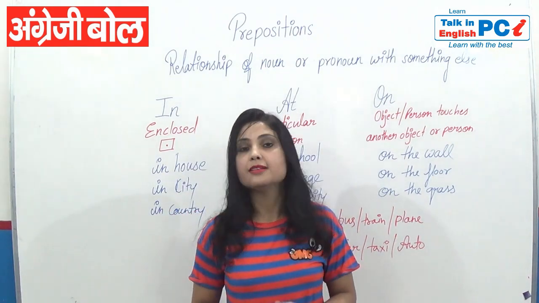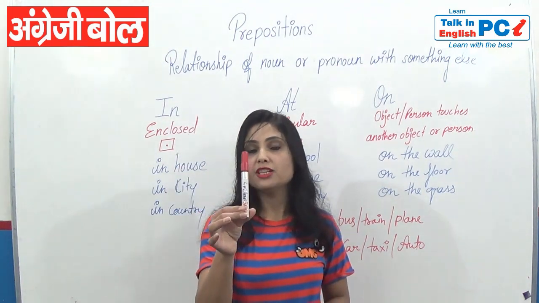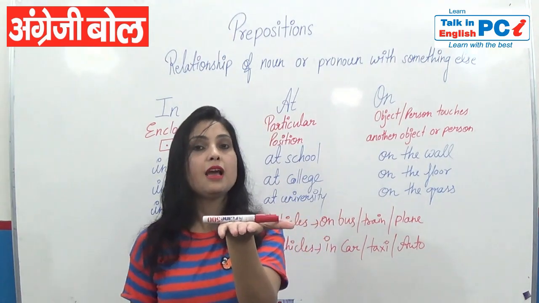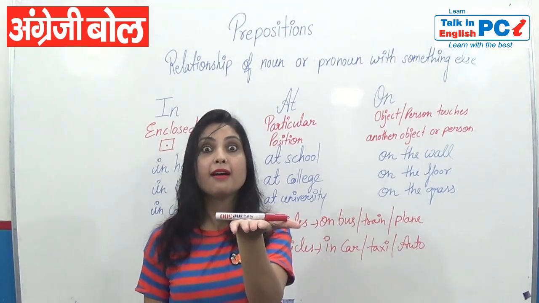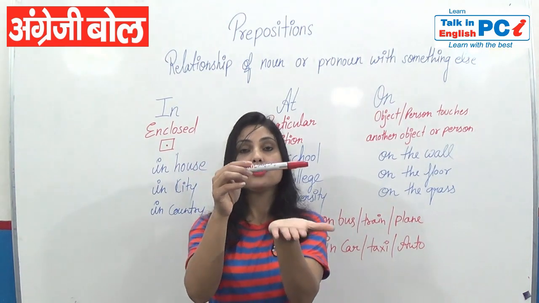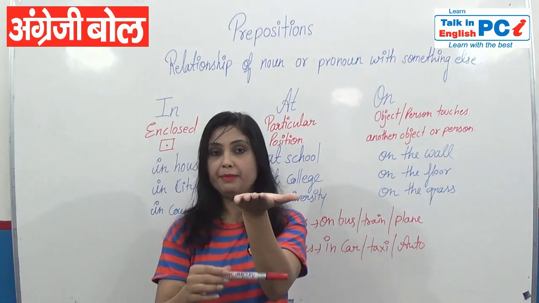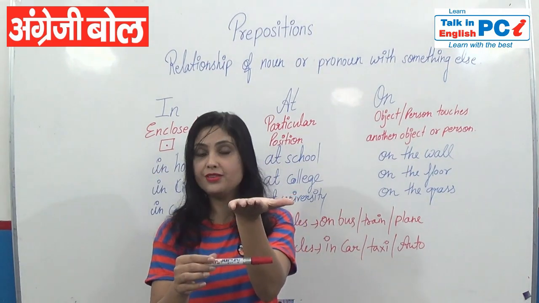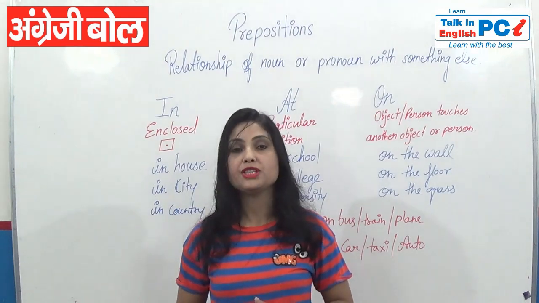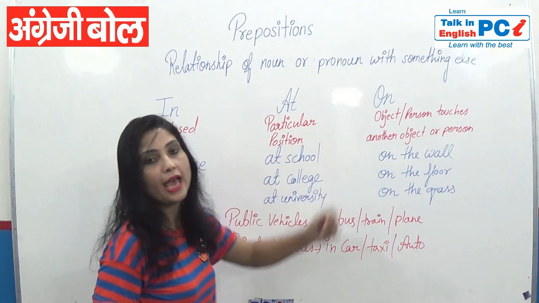Again I would repeat the same example which I gave earlier with the help of this marker. If I keep this marker here, I'll say on hand. Where is the marker? It is on my hand. If I keep it here, I can use above or over. If I keep it down, I will use under and below. Like that, you can use many prepositions while speaking. So today we are focusing on in, at and on.